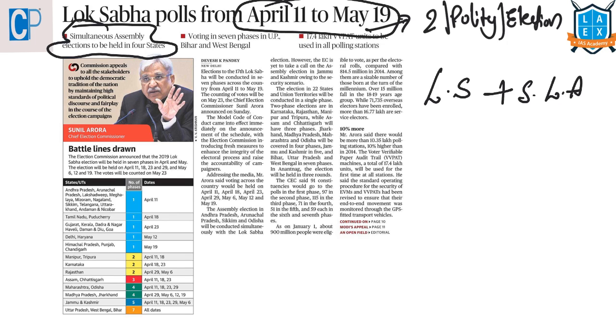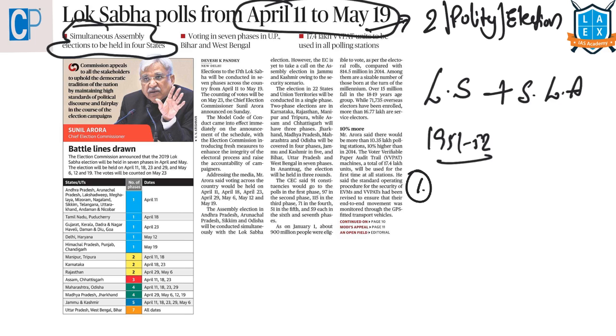This idea is not new to our country because in 1951 to 52 the first general election to Lok Sabha was held simultaneously with all the state assemblies. But later this practice has got disrupted, and even the Law Commission and the Parliamentary Standing Committee has favored this simultaneous elections in its reports. What is the need for these simultaneous elections? Why the Law Commission has to recommend this?